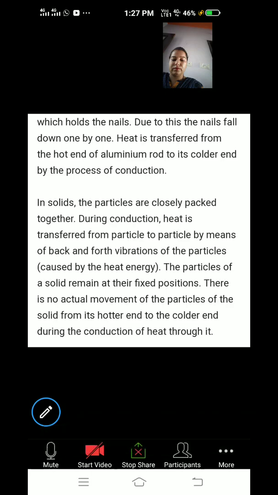Okay. Now, when the wax is melting, due to this, iron nails are falling down one by one. Heat is transferred from the hot end of the aluminium rod to its colder end by the process of conduction. Here you can see, because the aluminium rod is solid, and I have told you, in solid, heat is transferred by the method of conduction. In solid, the particles are closely packed together.